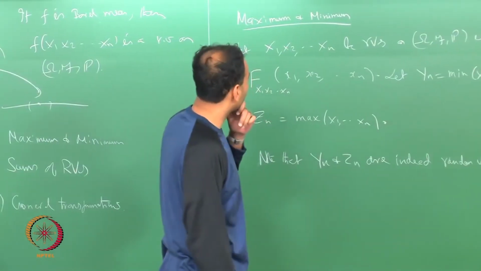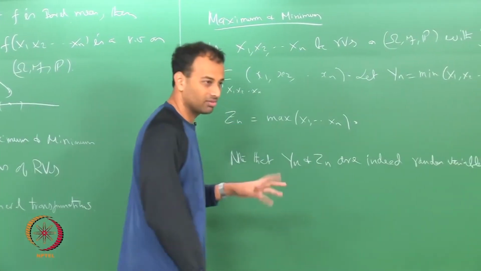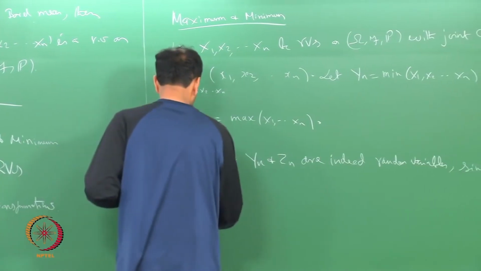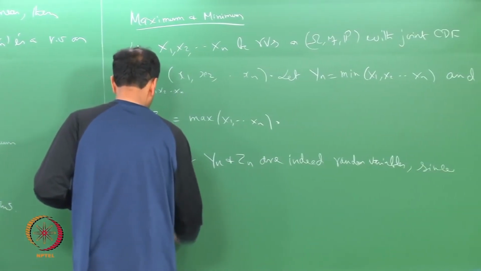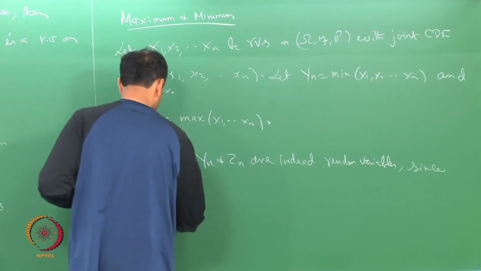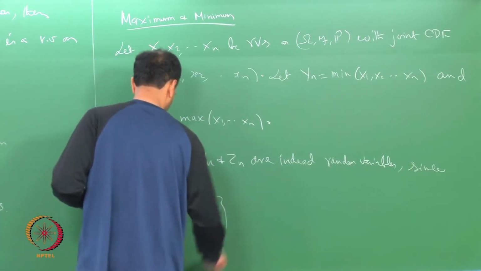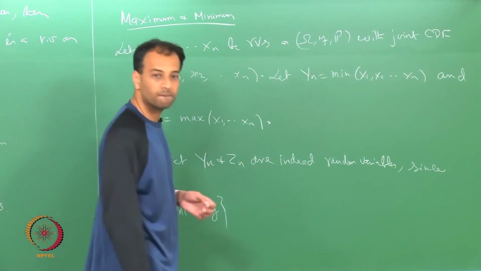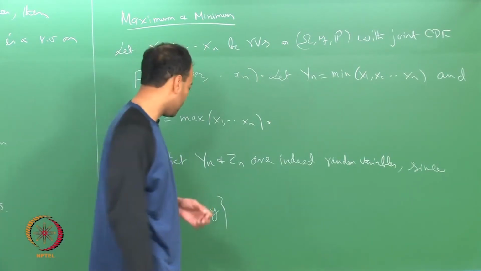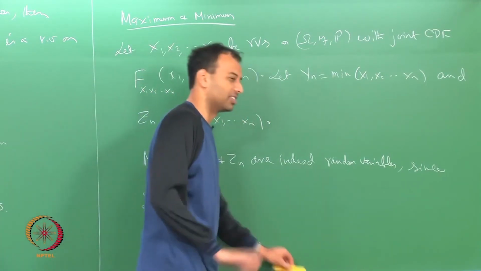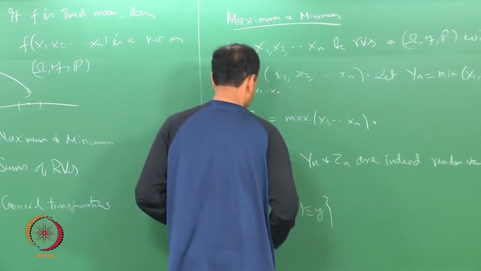So, for example, if I take Yn, the event that Yn of omega is less than or equal to little y, well, maybe I should do it for Zn first. It is a little bit easier with the maximum.